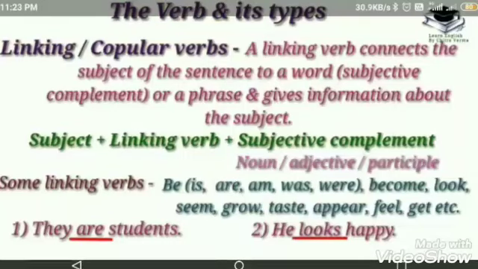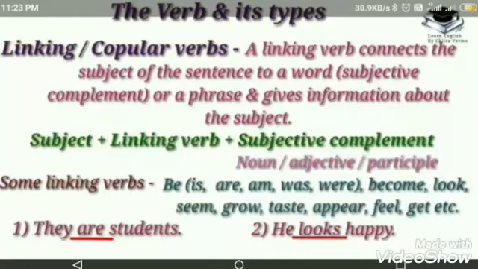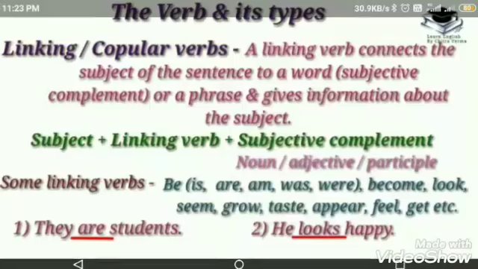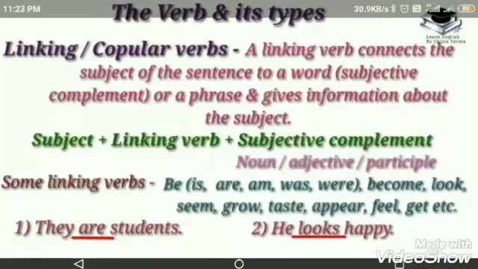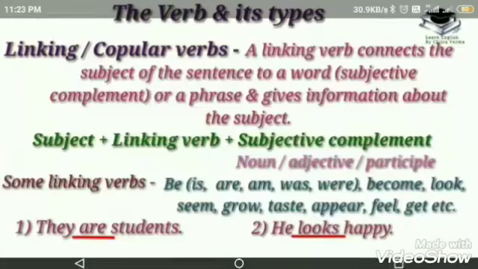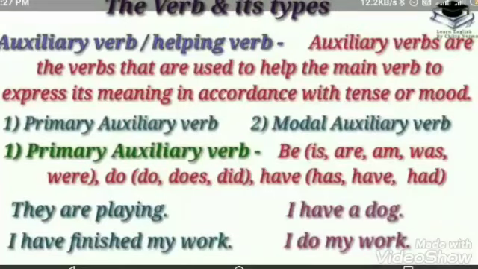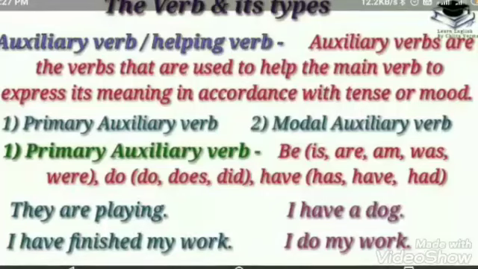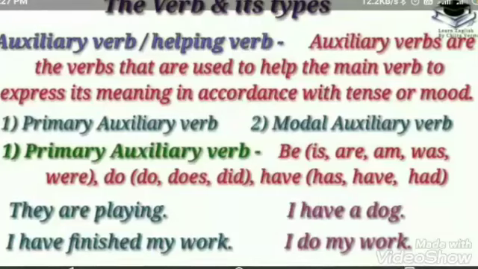Now we will see the next type of verbs, that is linking verbs. They are known as copular verbs also. A linking verb connects the subject of the sentence to a word, that is subjective complement, or a phrase and gives information about the subject. The formula of the sentence is subject plus linking verb plus subjective complement. So that subjective complement might be noun or adjective or participle.